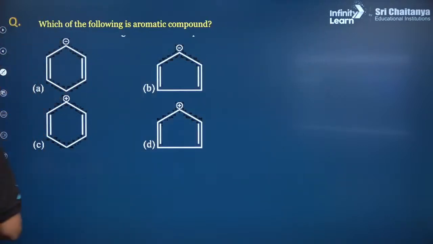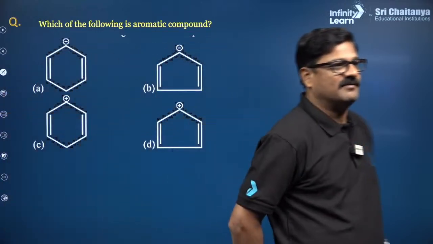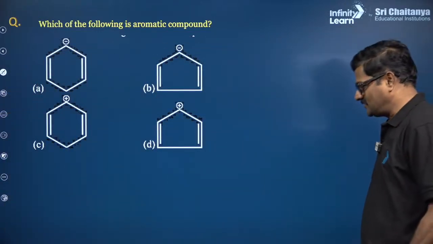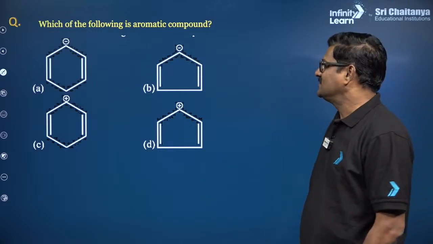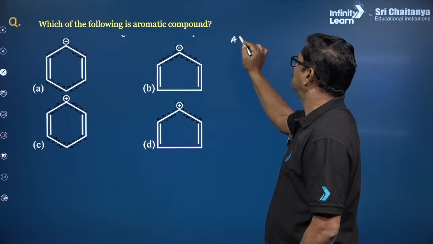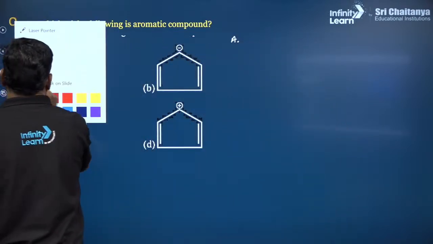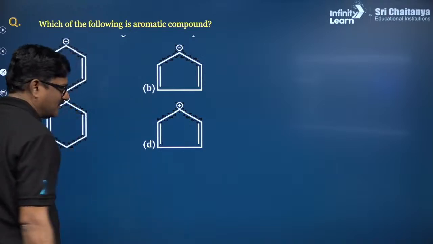Which of the following is an aromatic? Every question I have a trick. So, you want to say a compound to be aromatic, there is a criteria of aromaticity.